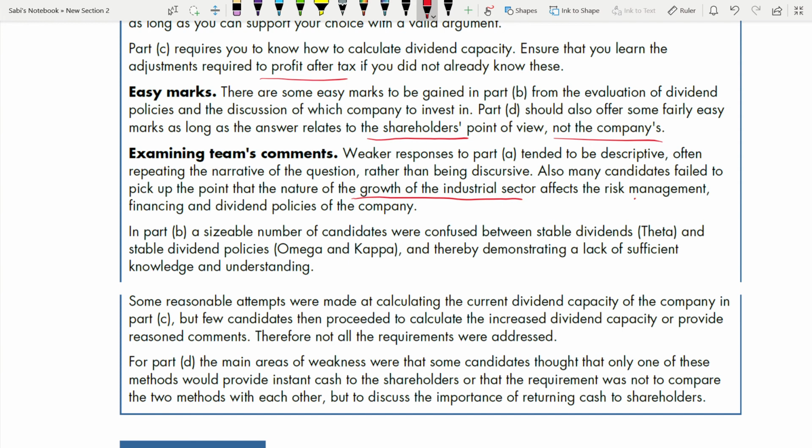Maybe you understood that you should calculate the dividend capacity, but you didn't understand that it was the increased dividend capacity they are talking about. What is that percentage increase from existing to the new dividend capacity? Most of you must not have understood that. So it could be one of the 2 reasons: either you didn't understand the requirement properly, or you don't know how to calculate that increase.